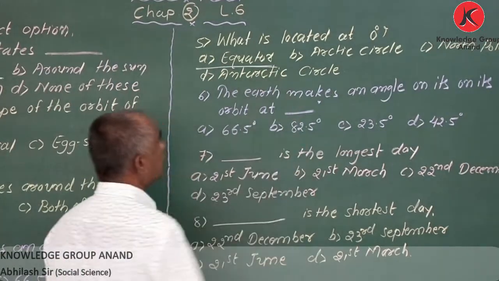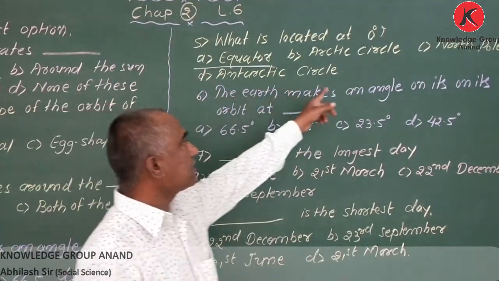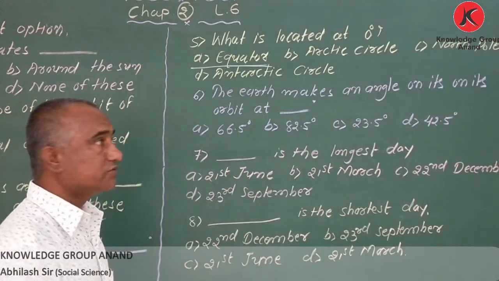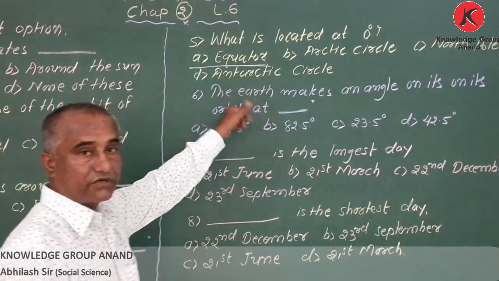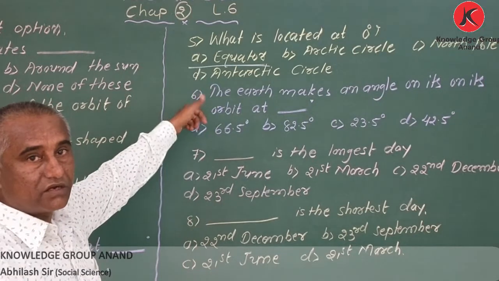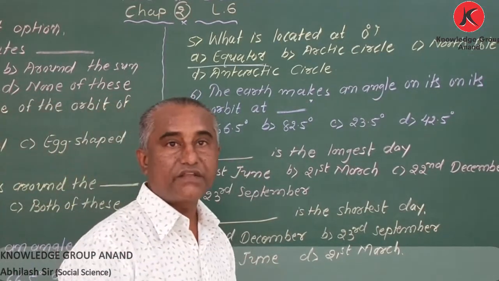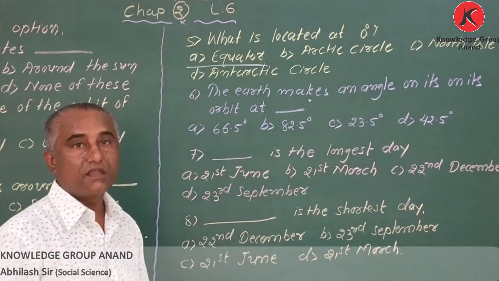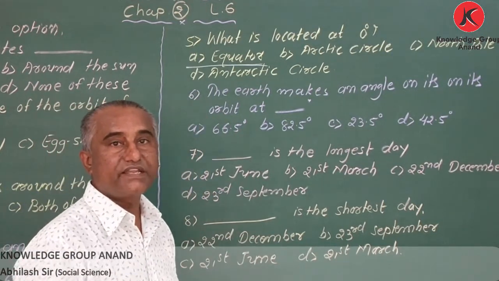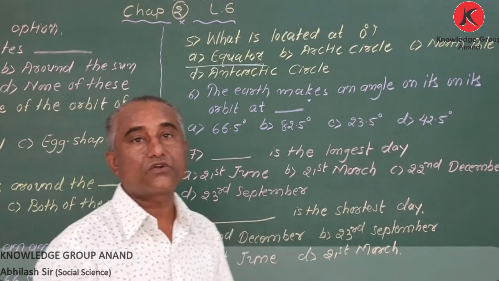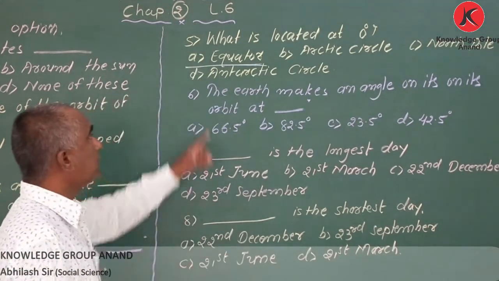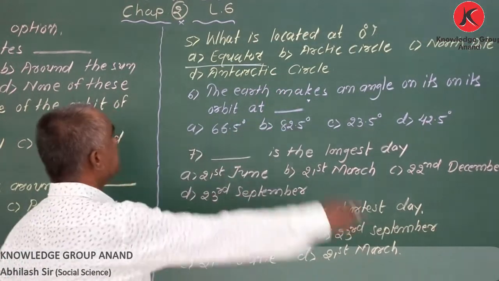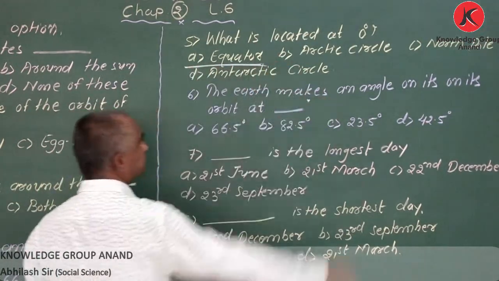Here I have given 4 options: equator, Arctic circle, North Pole, and Antarctic circle. 23.5 degree north is called Tropic of Cancer, and 23.5 degree south is called Tropic of Capricorn. But here we are learning about 0 degree latitude, and that is called equator.